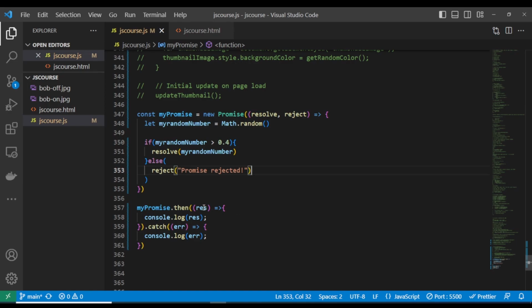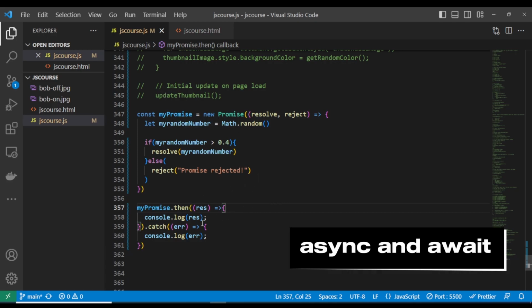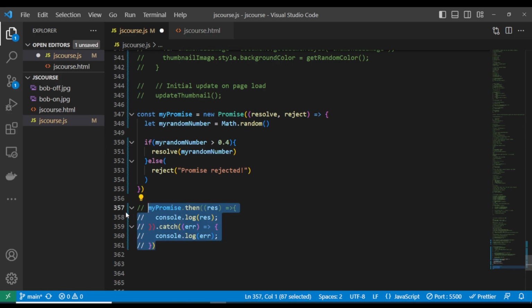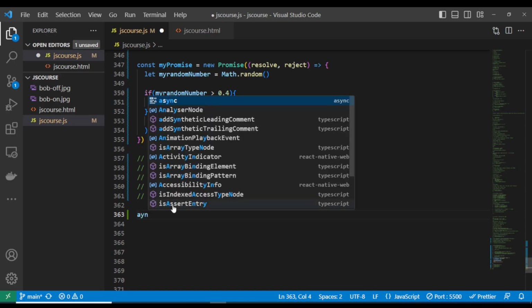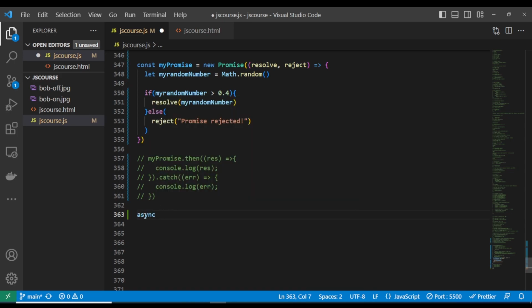And as well you can also use async and await to handle this promise, to get the response of this promise. So now let's write a function. Let's explain what async and await mean. If you want to declare a function with async and await, you have to use the keyword async. Remember, async is a keyword in JavaScript. Don't use it as the name of your function. Let's call it getPromise.